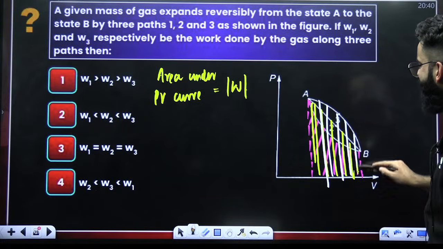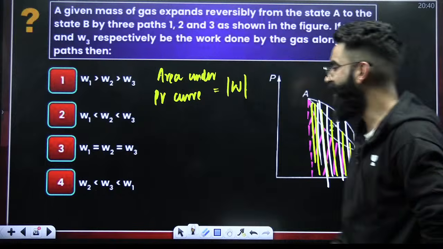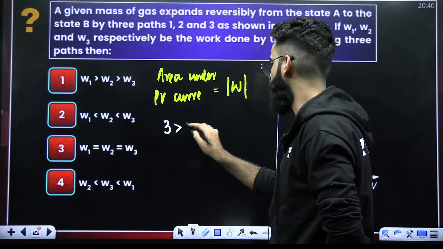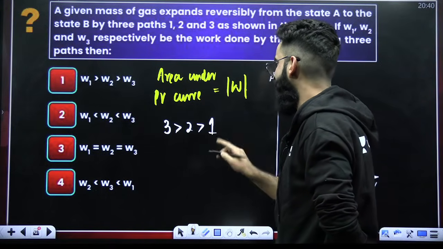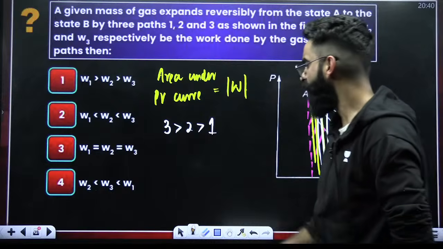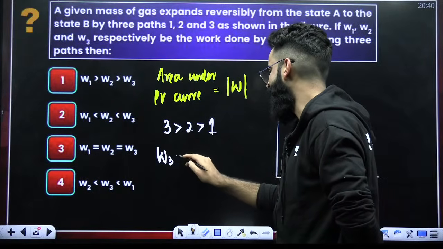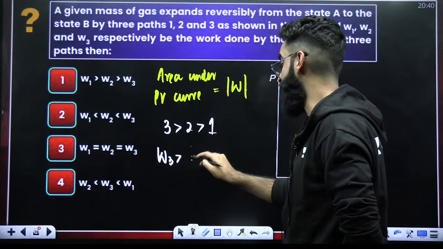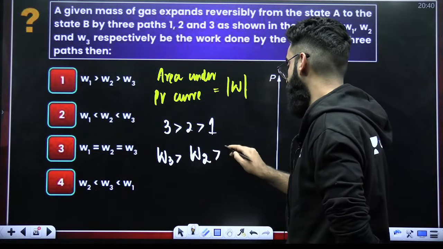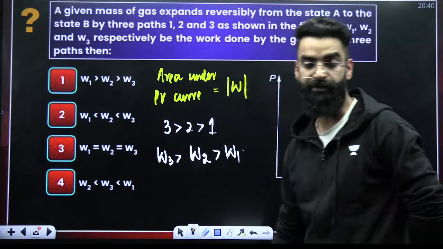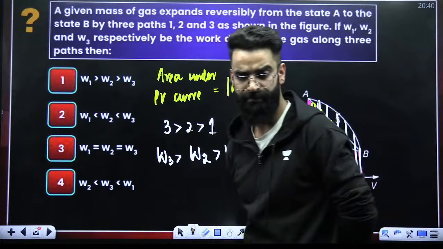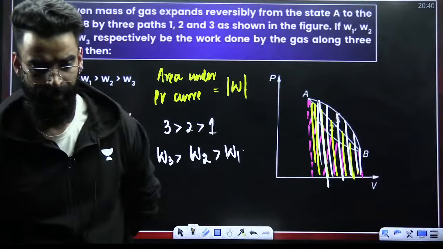So where is the area under the curve more? Area under the curve is more in 3, followed by 2, followed by 1. Area under the curve gives us the magnitude of work. So magnitude of W3 has to be greater than magnitude of W2, which has to be greater than magnitude of W1. Perfect? Right, people?